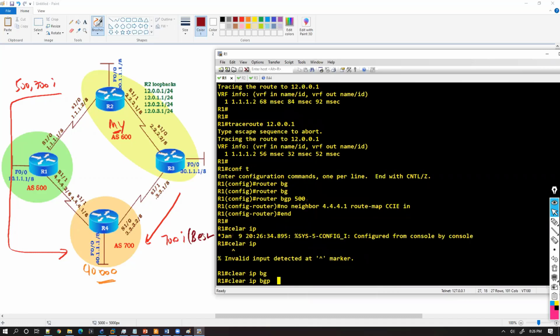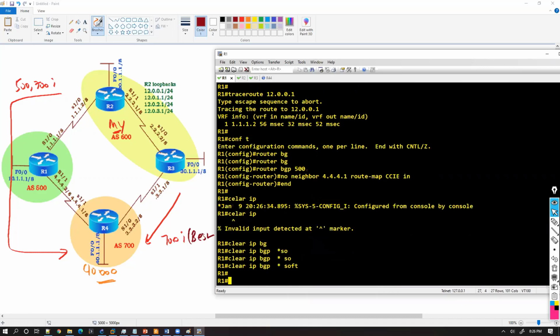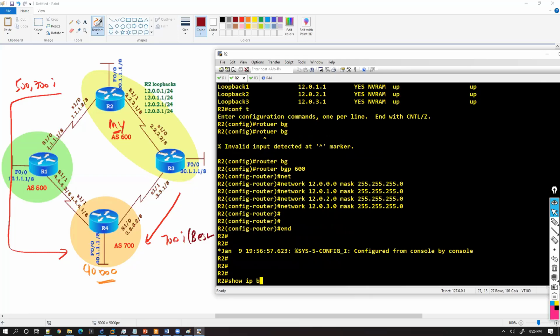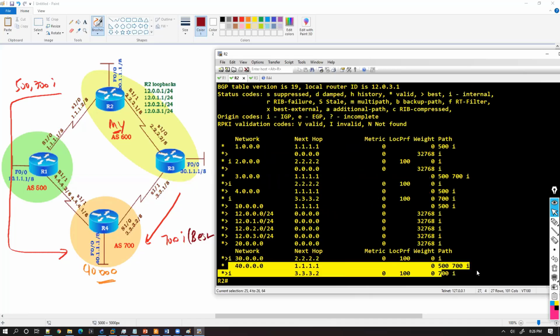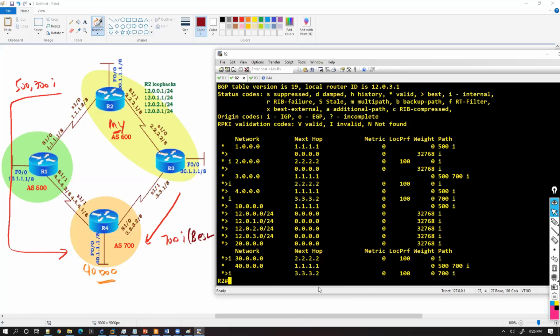And I'm using the same topology, so I don't need to do any IBGP or EBGP configurations. I'm going to use the exact same IBGP and EBGP configurations. So if I go and check from router 2, if I say show IP BGP to reach the 40 dot subnet, there are 2 possible routes, right? And the default is it's going via 3.3.3.2.